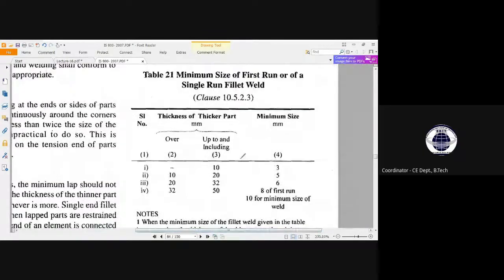In this table it is given, minimum size of first run or of a single run fillet weld. The table gives the serial number and the thickness of the thicker part. The thickness of the thicker part means the parent material used in the design.